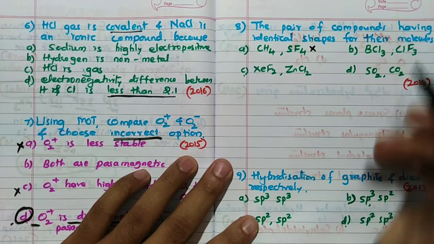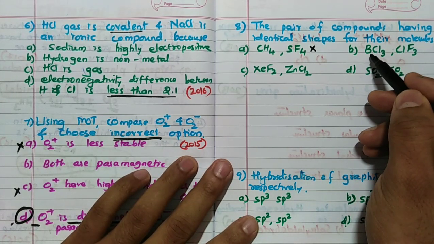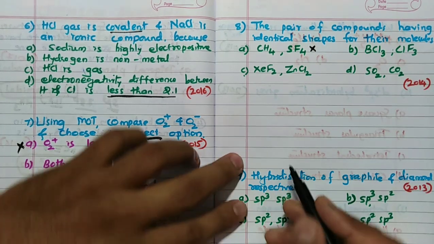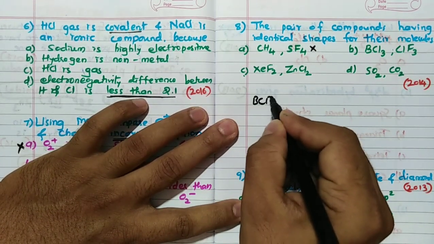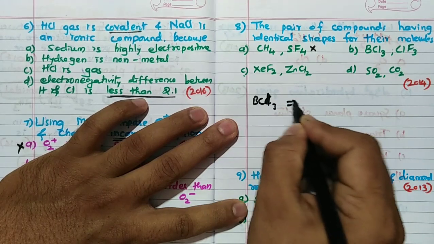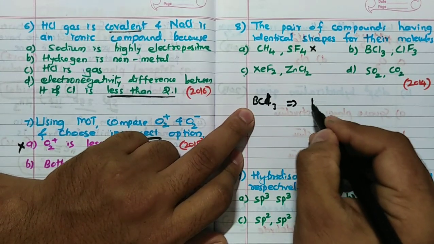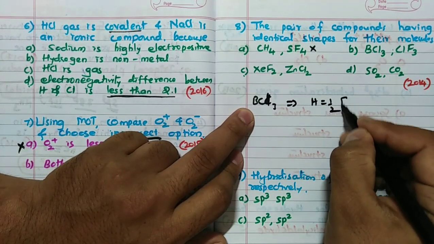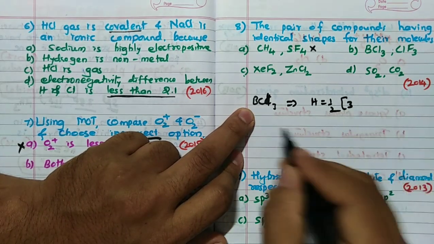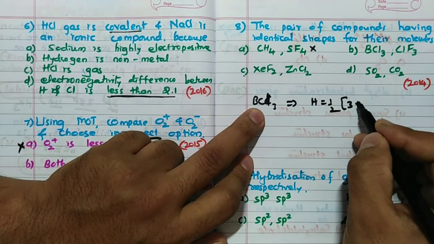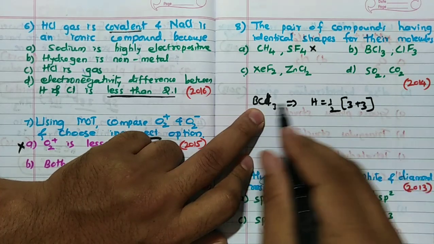Now BCl3 and ClF3. BCl3 hybridization is sp2. ClF3, calculate. See BCl3 hybridization H is equal to half into boron's 3 valence electrons plus 3, divided by 2 because there is no charge.